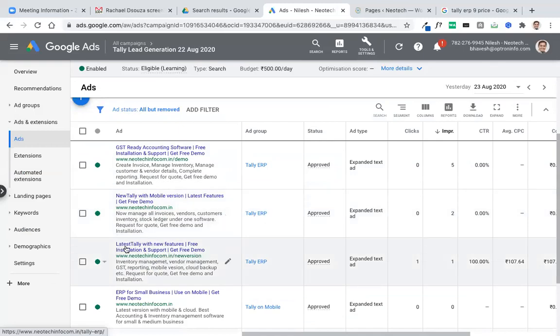But because of this, the meaning of the search query has changed. Okay, and our ad is appearing, but because the relevancy score is very low, we are paying high. Are you getting it now?